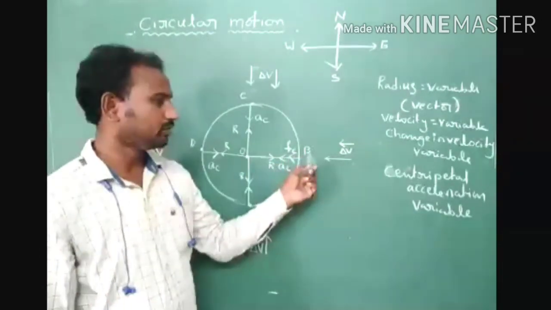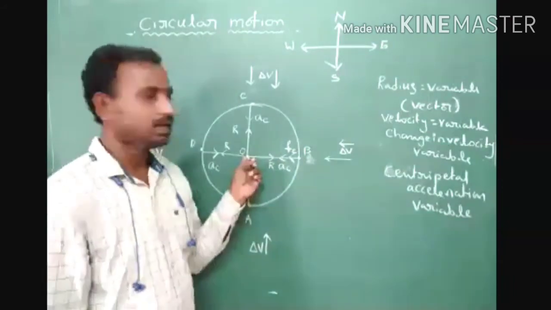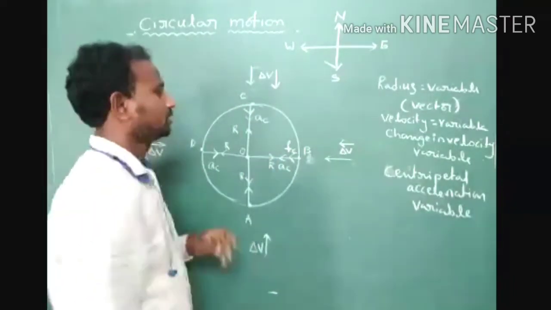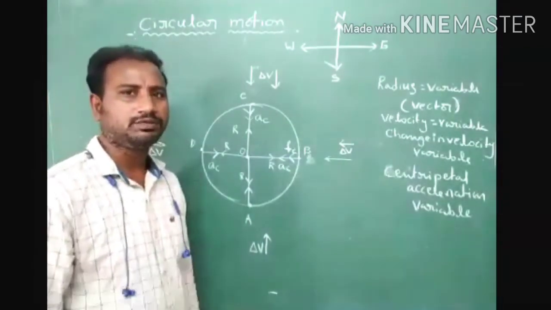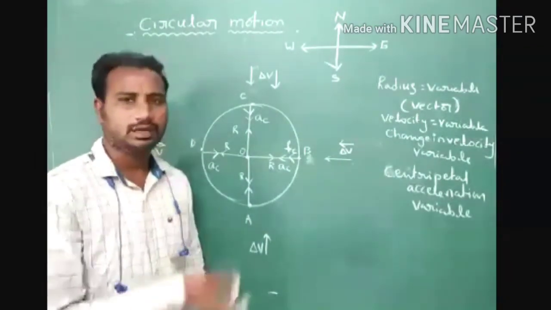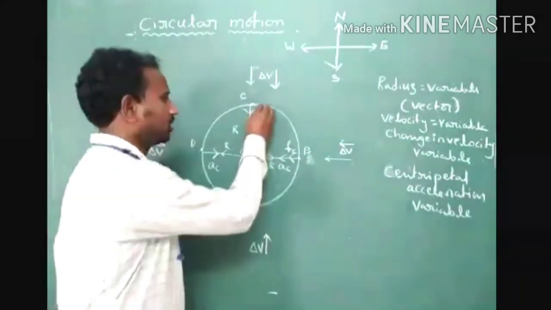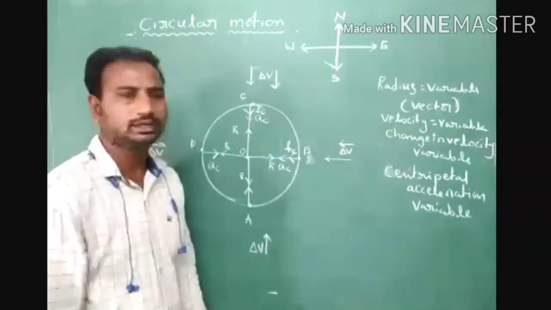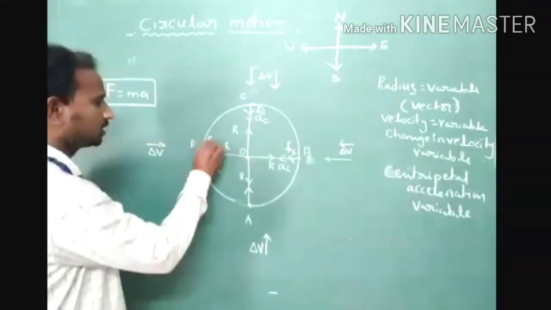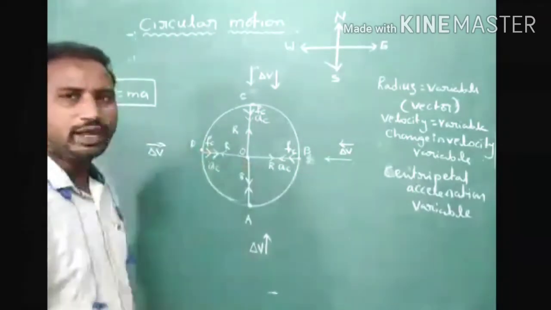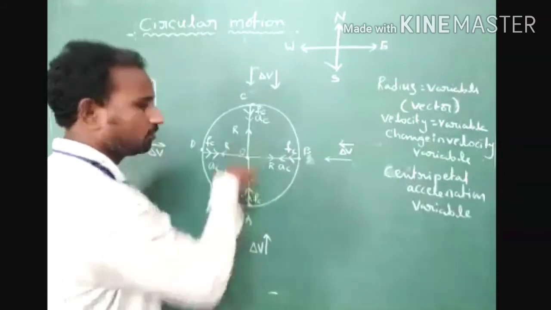So in which direction do we have to consider the centripetal force? From D to O direction. Another observation point, point C: we have to consider the centripetal force. Centripetal force keeps the body in a uniform circular path, and its direction is always towards the center. So consider the centripetal force direction from C to O. At this observation point, we consider the centripetal force from D to O, and here also from A to O.